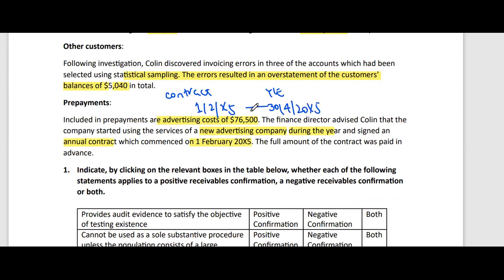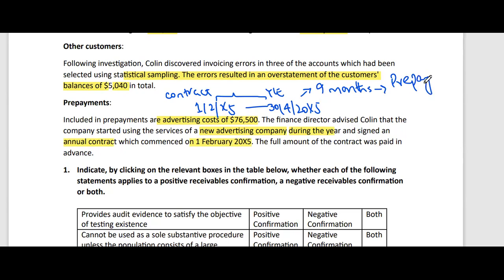Now what should happen is that only the cost related to the months between February and April, which is February, March, April, 3 months, should be expensed out. The remaining months, 9 months, for which the payment was already made on 1st Feb 20x5, should be recognized as a prepayment.